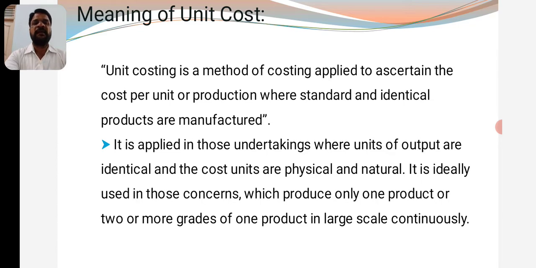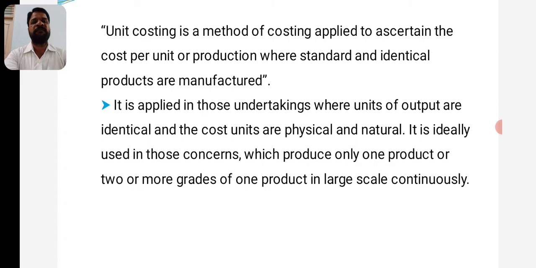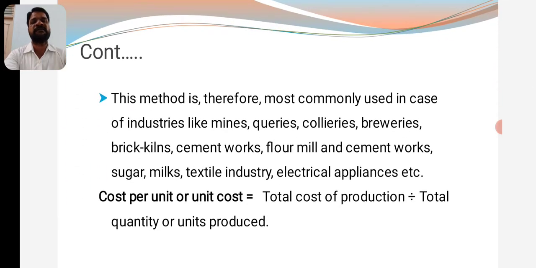The identical units can be produced on a large scale. It means a homogeneous product, or two or more grades of one product, produced on a large scale continuously. Once it starts producing, it continues its operation for a long period of time.